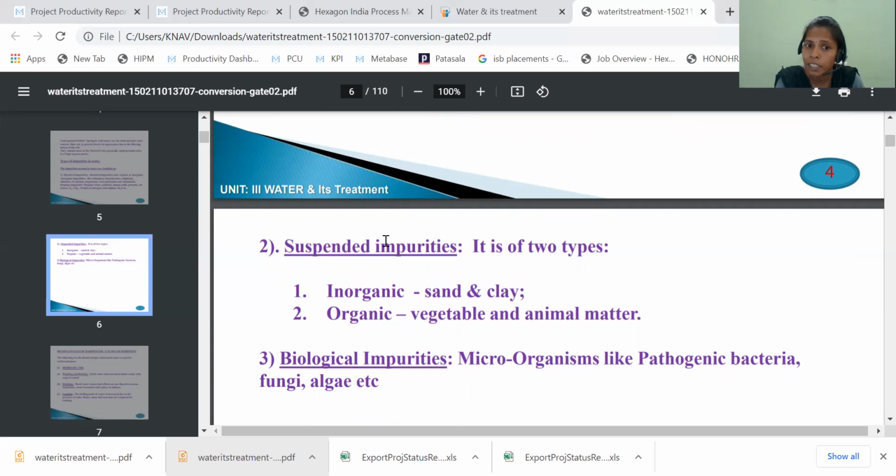That is suspended impurities. And the next one is the biological impurities. What are the biological impurities? Bacteria, fungi, and microorganisms. These are the examples of biological impurities. Biological impurities are microorganisms like pathogenic bacteria, fungi, and algae, etc.